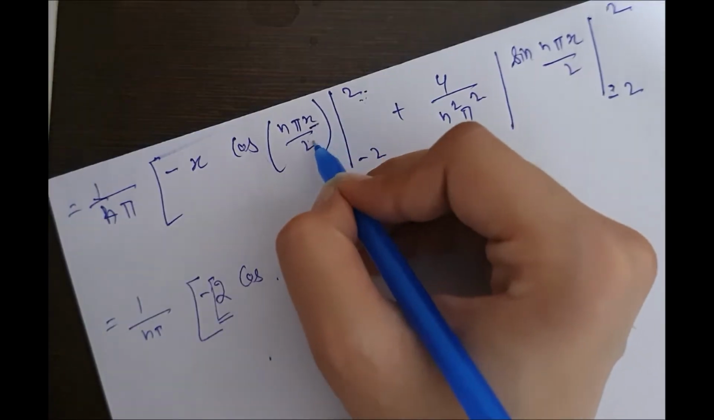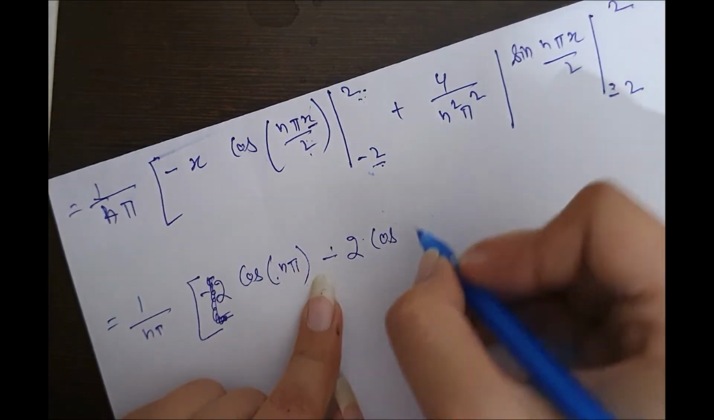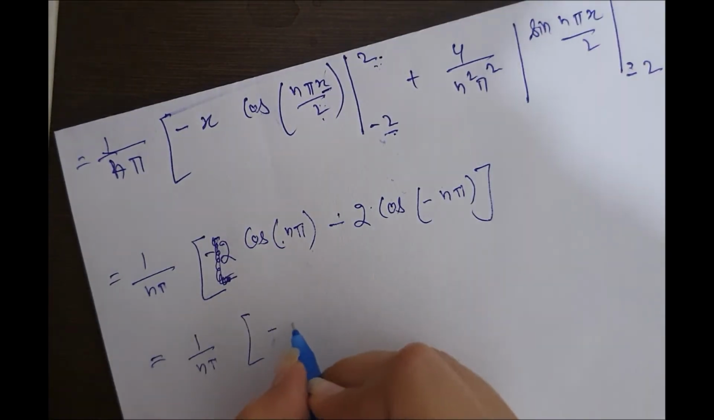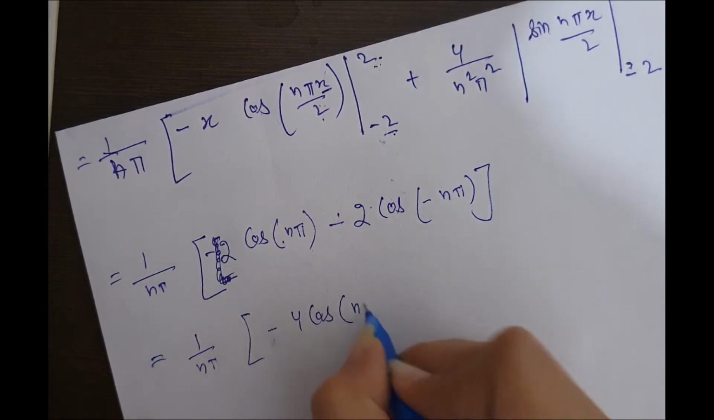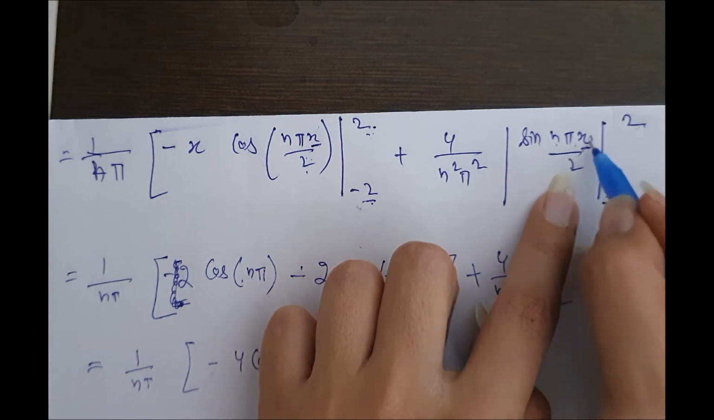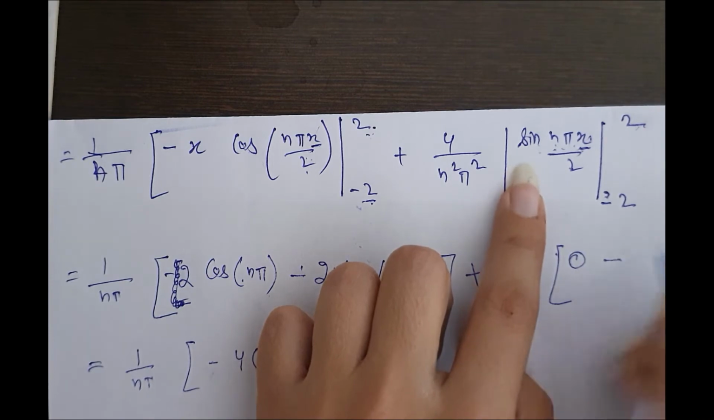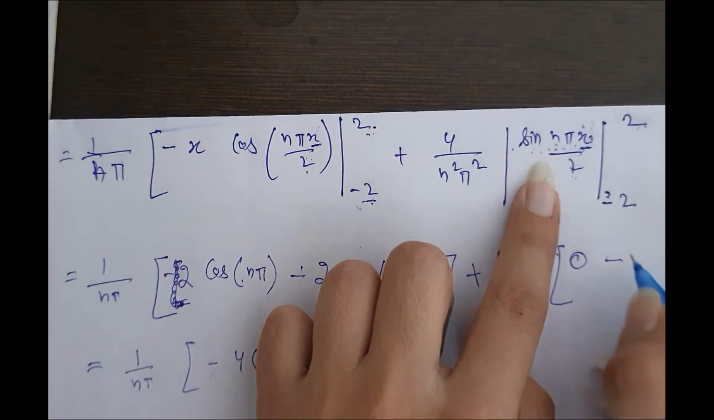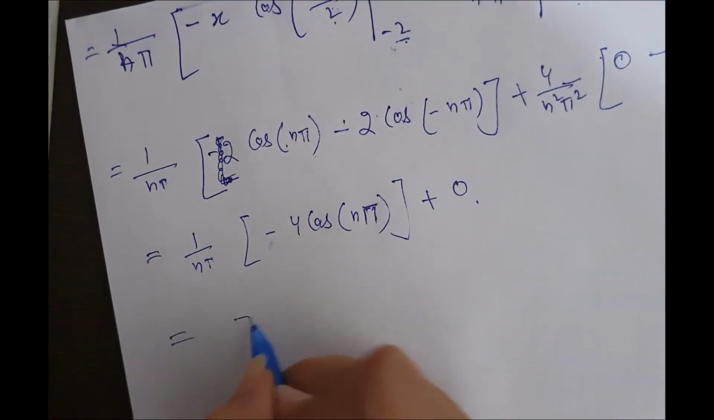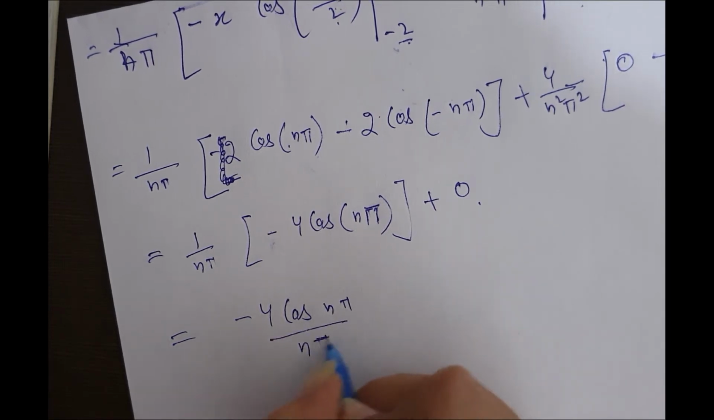If you put 2 here, the 2 will get cancelled. We are left with 2 cos n pi minus 2 cos minus n pi, so it will be minus 4 cos n pi. Plus solve this term. If you put 2 here, the 2 will get cancelled. Here we will get sin n pi. Sin n pi is 0, minus, if you put minus n pi, this is also 0. So plus 0. Here the answer is minus 4 cos n pi upon n pi.